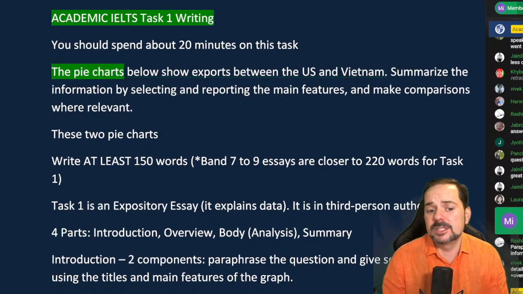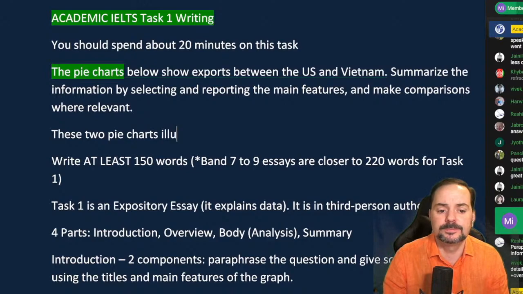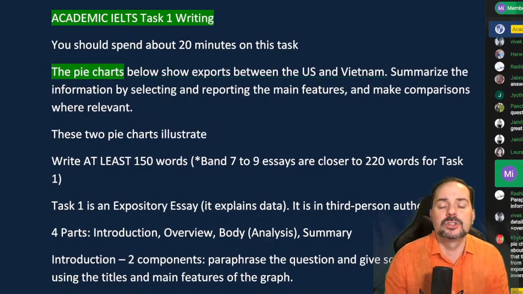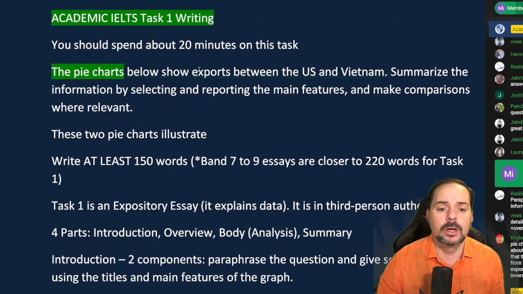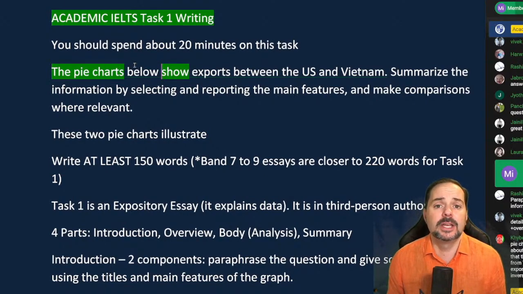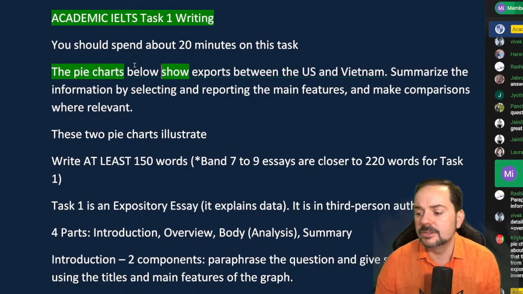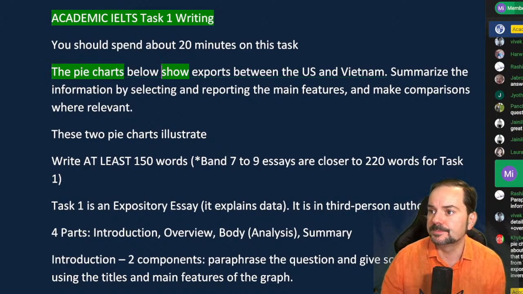Some students do that, but that's not a good idea, so don't write below. Okay, instead of show, I'm going to say illustrate. Okay, and there's a lot of different ways to paraphrase the word show. You can write illustrate, depict, represent, indicate, okay, lots of different ways.